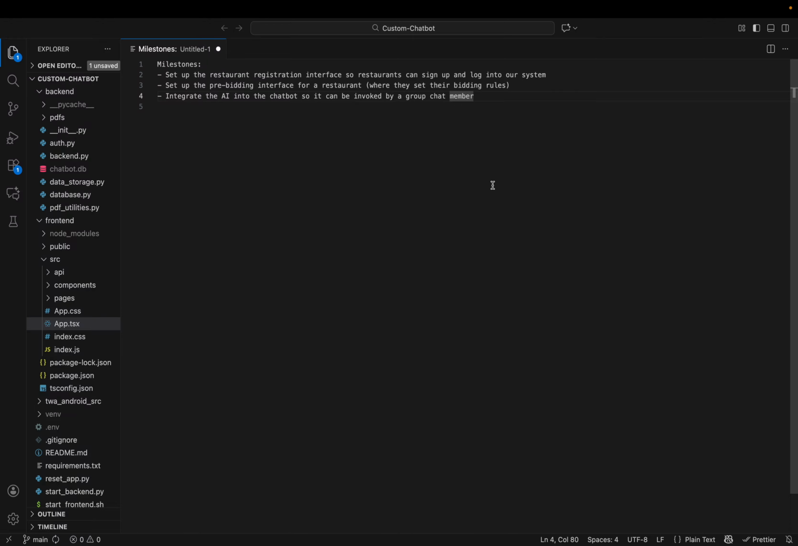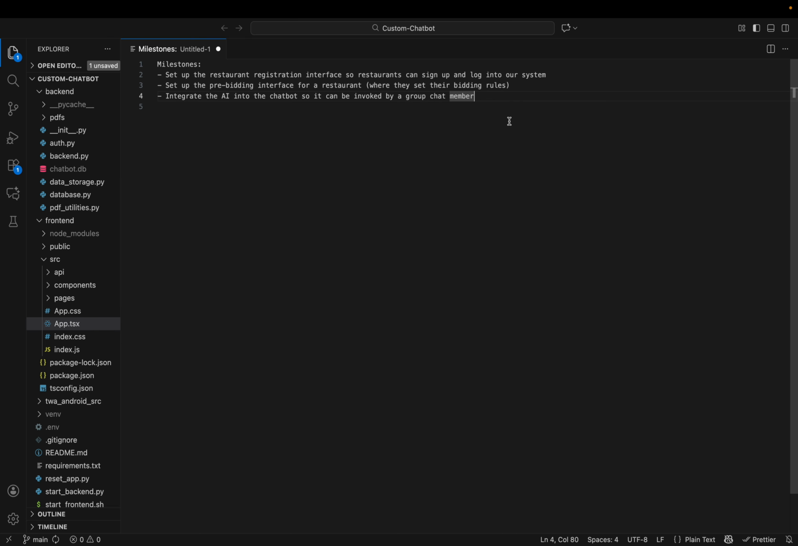So there's going to be a pre-bidding interface that we set up where the restaurants can specify the bidding amount that they're willing to spend and also a monthly maximum budget. At the time of the recommendation, the bidding process would happen automatically based on the pre-bidding rules that each restaurant set. I'll show that in a little bit.